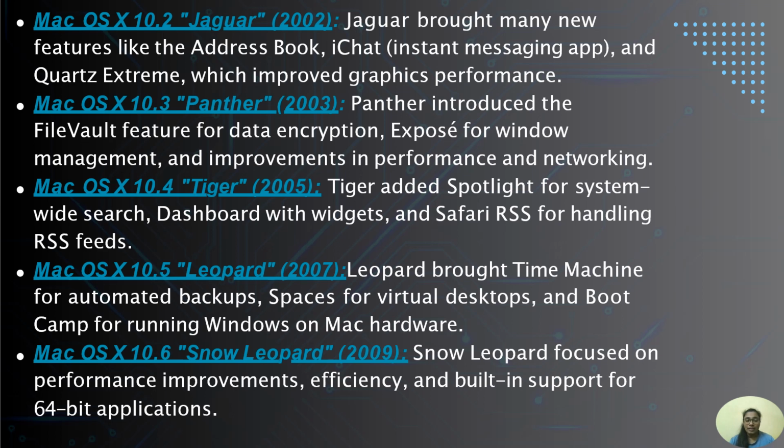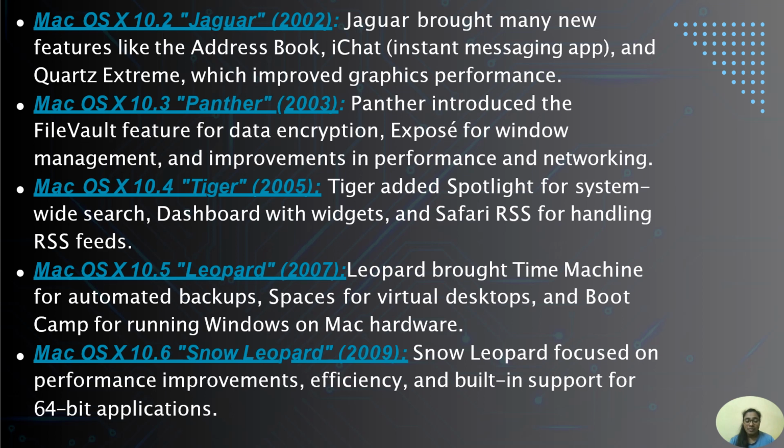Mac OS X with the version of 10.3 named as Panther in 2003. Panther introduced the firewall feature for data encryption, Expose for window management, and improvements in performance and networking. Mac OS X with a version of 10.4 named as Tiger in 2005. Tiger added Spotlight for system-wide search, dashboard with widgets, and Safari RSS for handling RSS feeds.